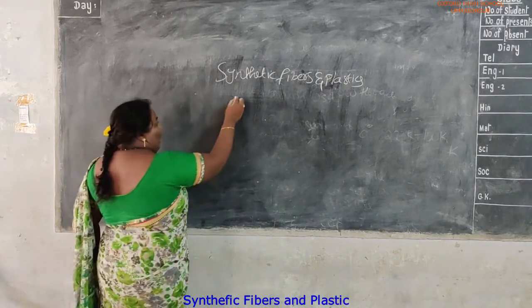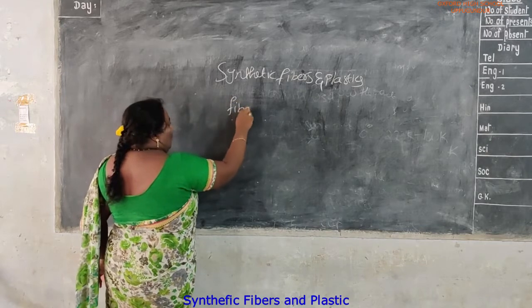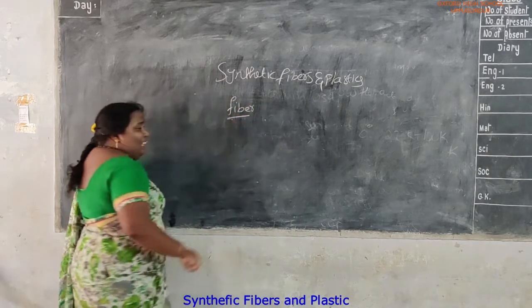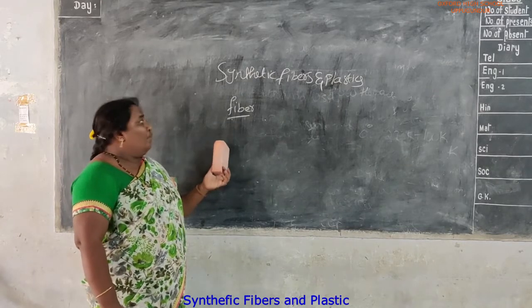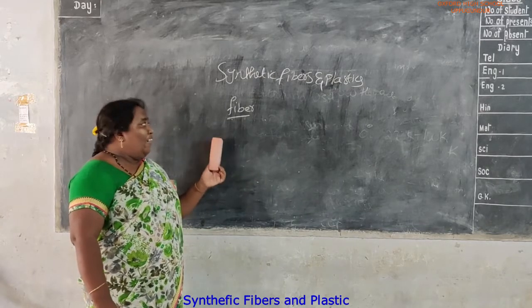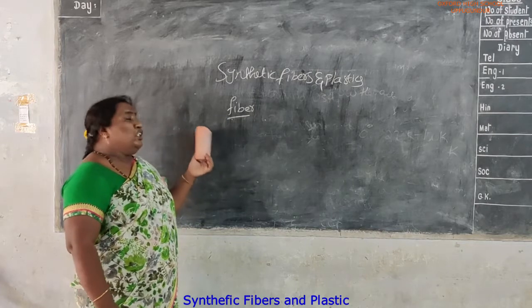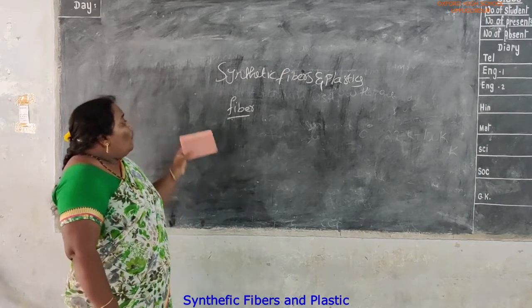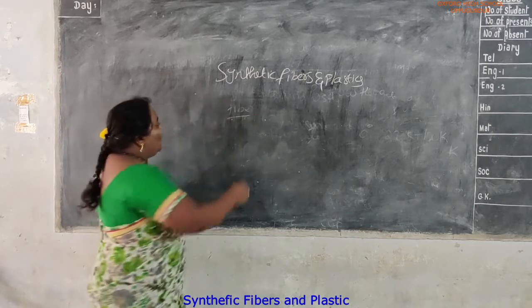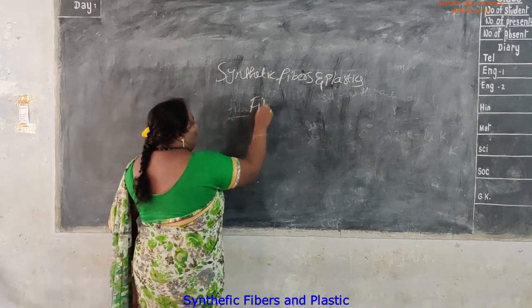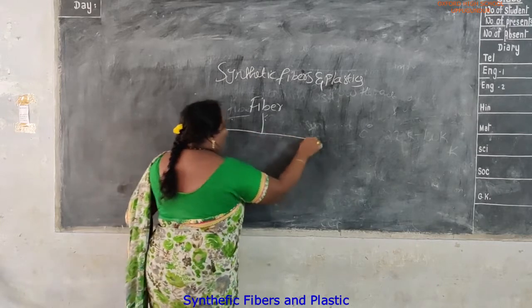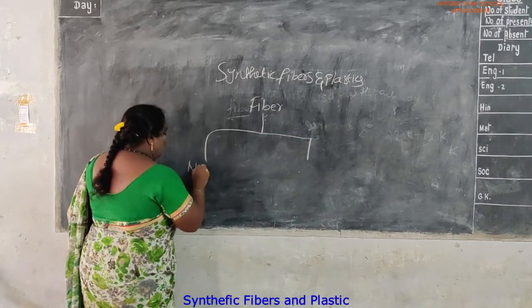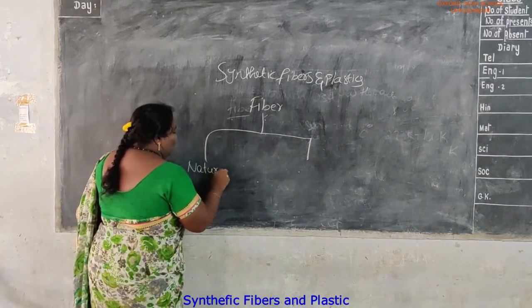What is meant by fiber? Fiber is a thin needle-like structure which is used to make a fabric. The fibers are divided into two types: one is natural fiber, another is synthetic fiber.